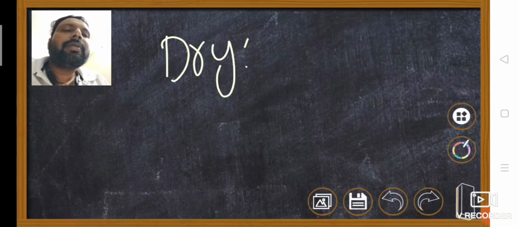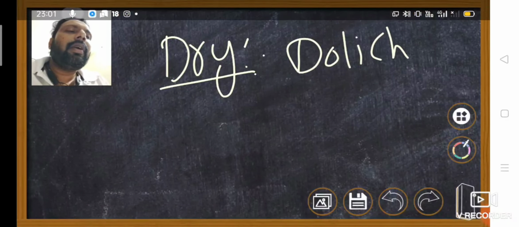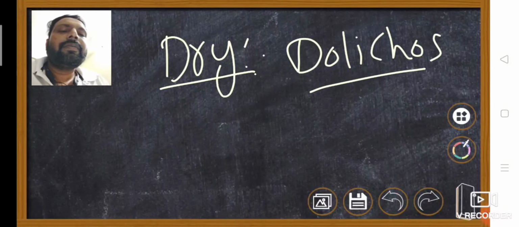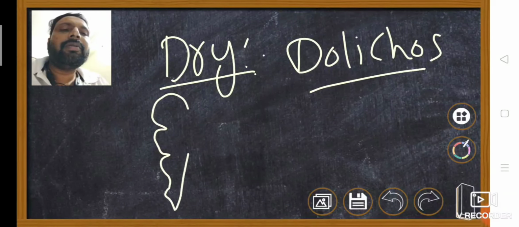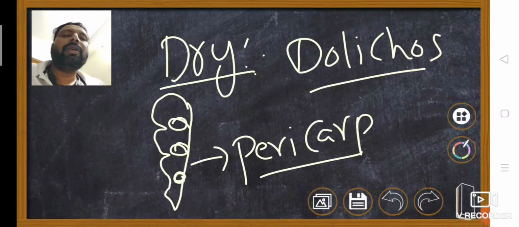Whereas in dry fruits, for example dolichos, you just observe the fruit wall is not differentiated into outer epicarp, middle mesocarp and inner endocarp. There is a pericarp, no differentiation. So this is the fruit wall point of view.